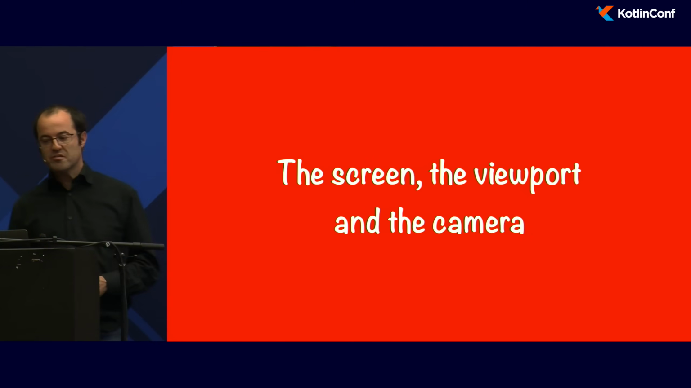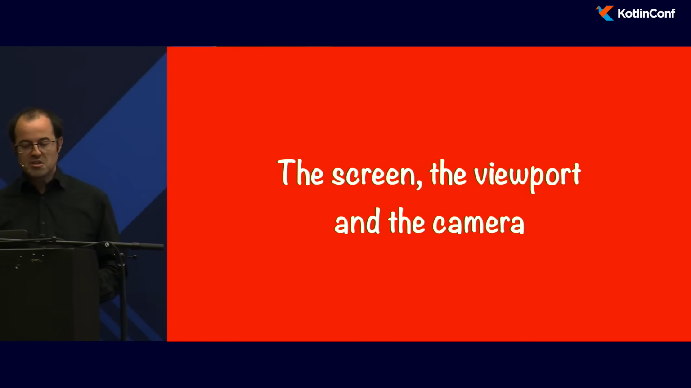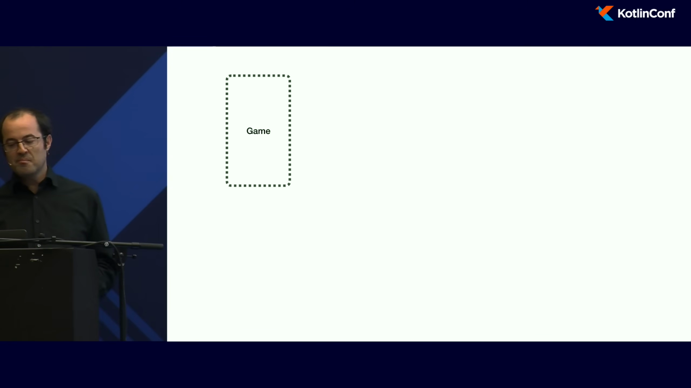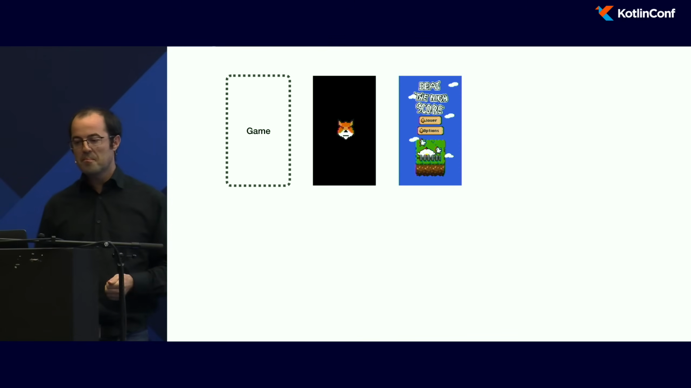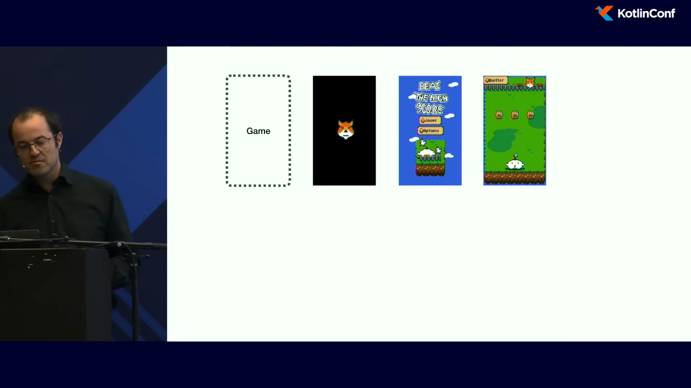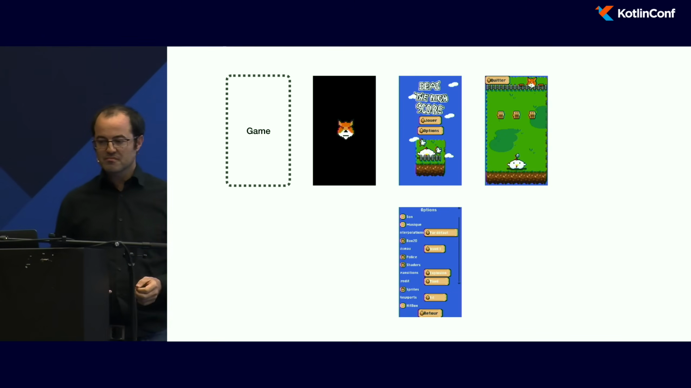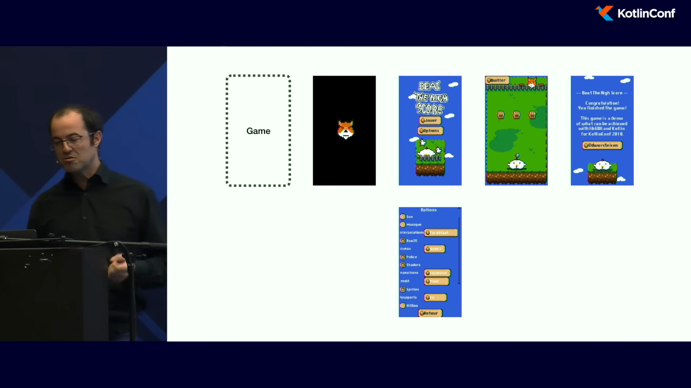The screen, the viewport, and the camera. So in a game, we have a game, and we have different screens: the introduction screen, the title screen, obviously the game screen, the option screen, and the last one, the credit screen.